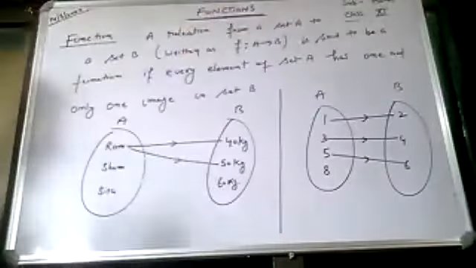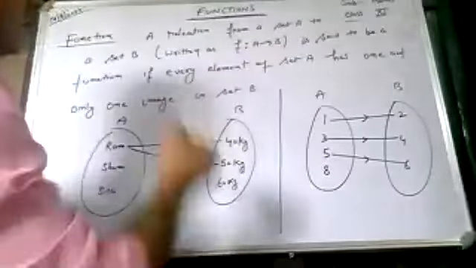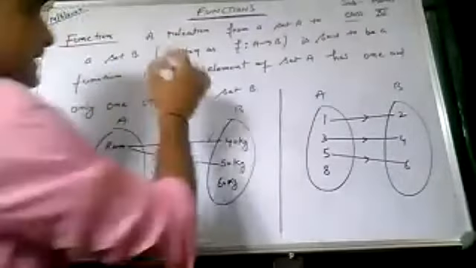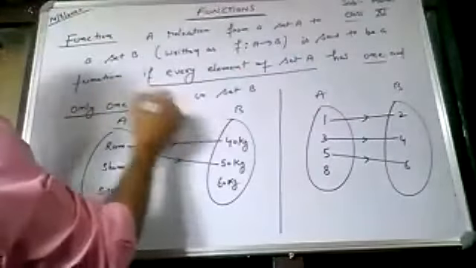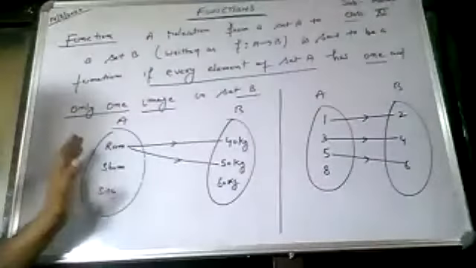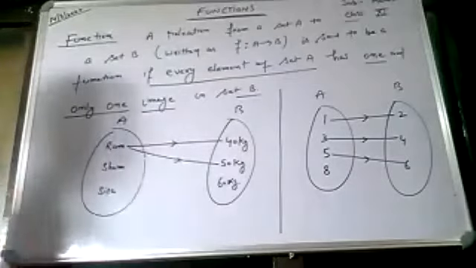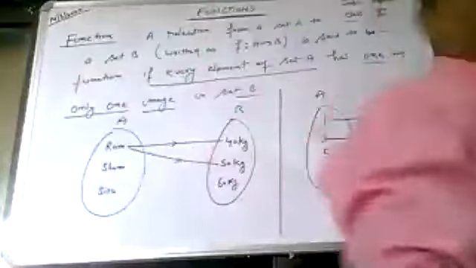So first of all, what is a function? As the definition suggests, a relation from a non-empty set A to a non-empty set B, written as f from A to B, is said to be a function, class, this is very important, if every element of set A has only one and one image in set B. So every element of set A, if it is uniquely matched to set B, then it is called a function.